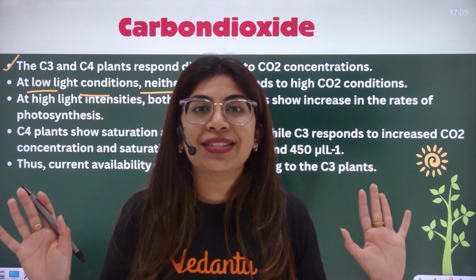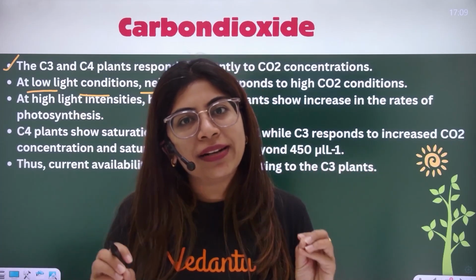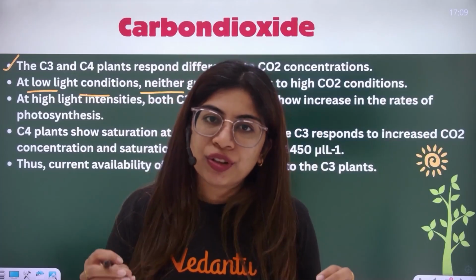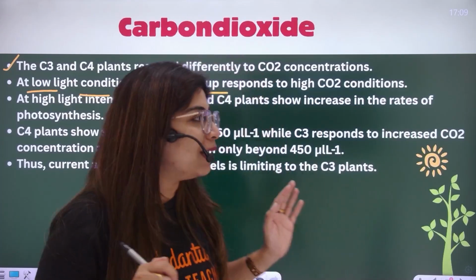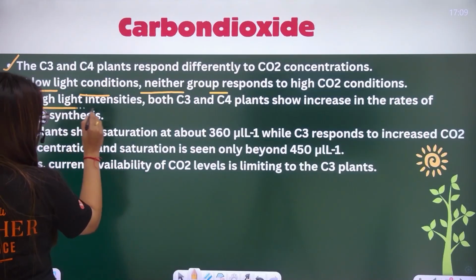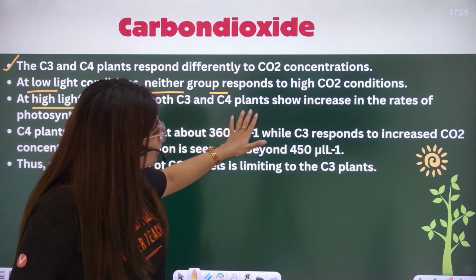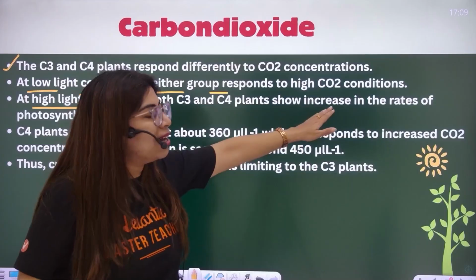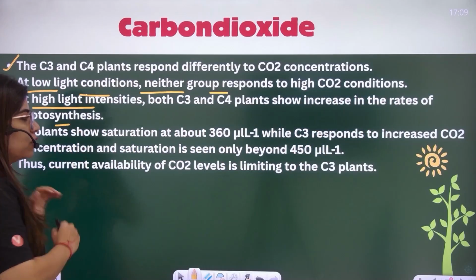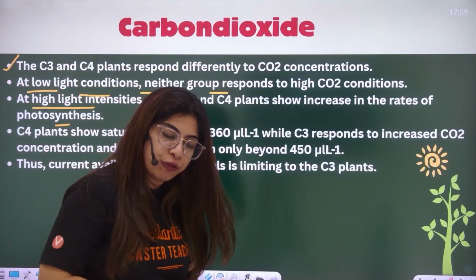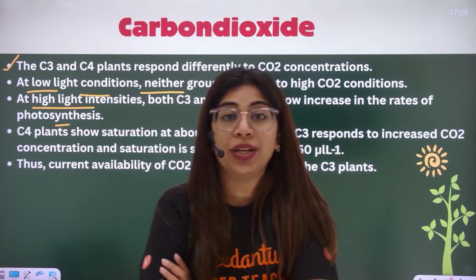I hope I made sense. At low light intensity, even if you increase the concentration of CO2, there is no effect. But at high light intensity, both C3 and C4 plants show increased rates of photosynthesis. Now coming to the next thing.